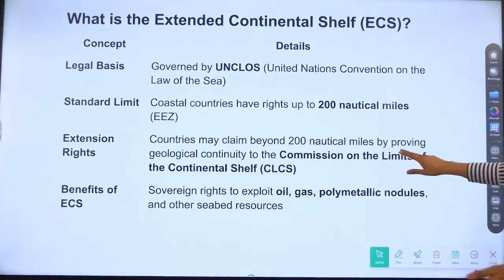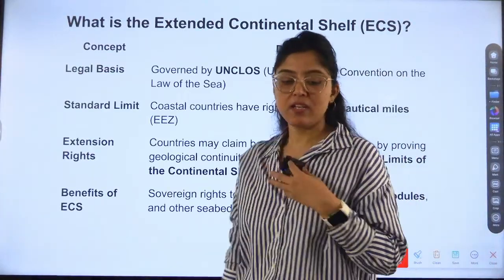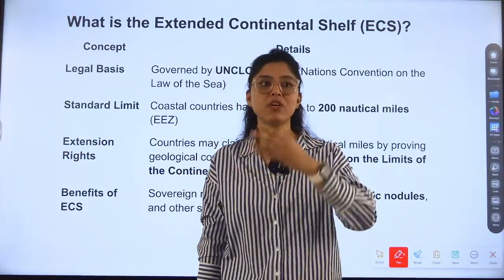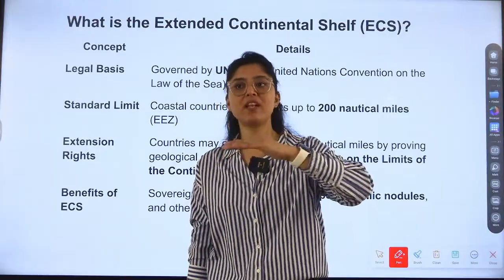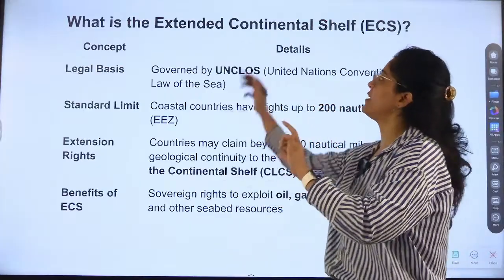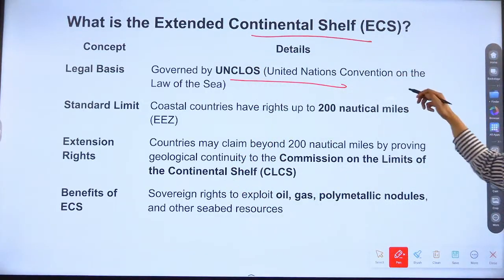Now, what is extended continental shelf? See, same like the seas, extended sea. Extended sea is the area beyond the jurisdiction. Extended continental shelf also. So there is a land which is beyond the jurisdiction of a country. So it is called extended continental shelf. And again, it is governed by the law of the sea. Why?